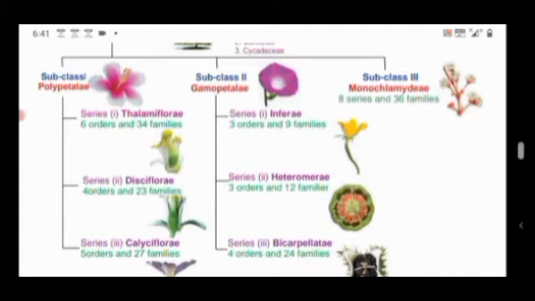The flowers are epigynous and with inferior ovary. That is, epigynous means the ovary occupies the lowermost position. Inferae includes 3 orders and 9 families. Next, Series 2 Heteromerae. The flowers are hypogynous. It shows superior ovary with more than 2 carpels. What are carpels? The single unit of ovary is called a carpel. The number of carpels is more than 2. Heteromerae includes 3 orders and 12 families.